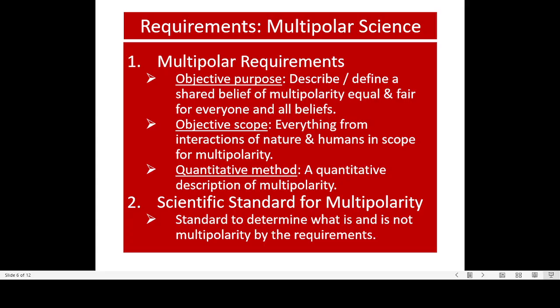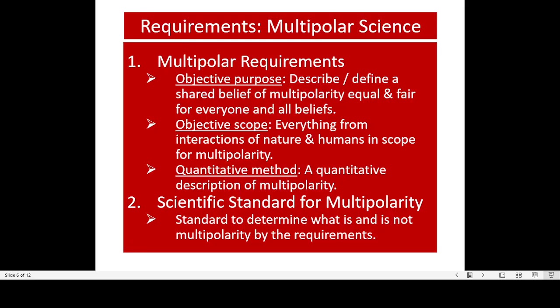Second, objective scope. So everything from interactions of nature and humans is in scope for multipolarity. This is very important. That's what objective scope requires. It can't do partial subjectively.